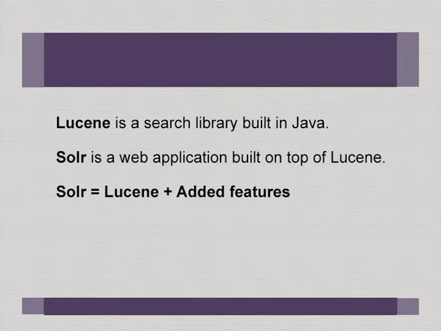So, Lucene is a search library built in Java, and Solr is the application built on top of Lucene. So, nowadays I think people have confusion that DSpace is not dealing anymore with Lucene, which is not the case. In fact, if you are using Solr means you are using Lucene with added features.